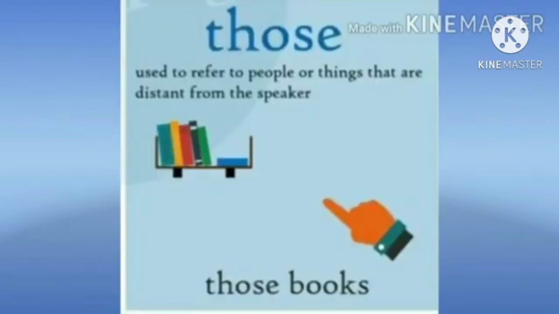Children, here books are very far, but plural in number. In this time, we use those. Those is used to refer to people or things that are distant from the speaker. Okay.